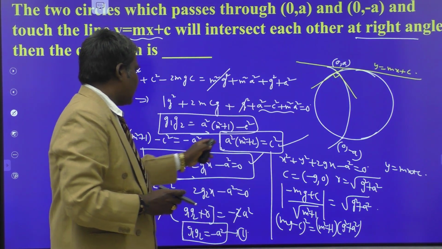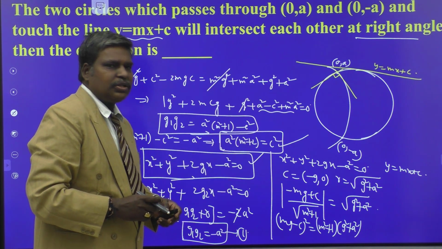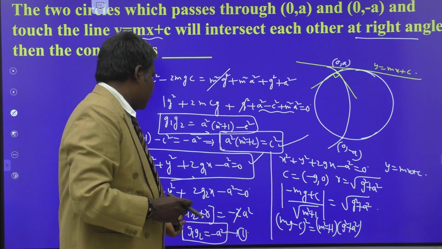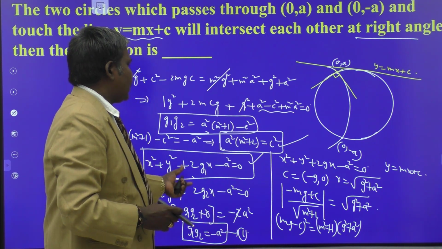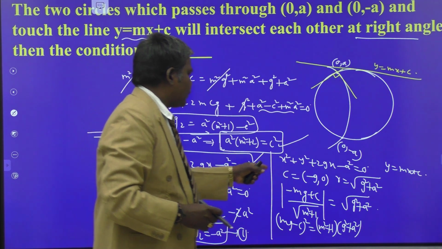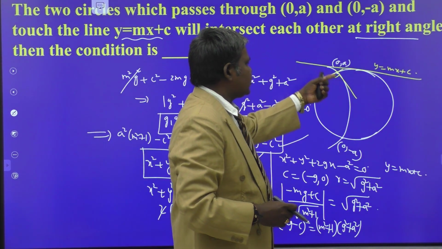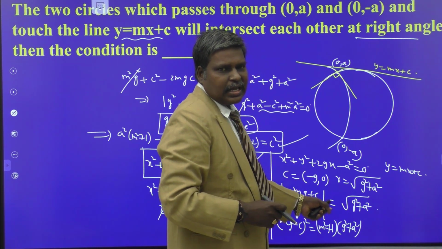We make the condition a square times m square plus 2 is equal to c square. One condition is obtained from the orthogonality itself. We get g1, g2. Keep this one aside. And again, the circle is always of the form x square plus y square plus 2gx minus a square equals 0. It touches our line, so apply the condition that r equals d.